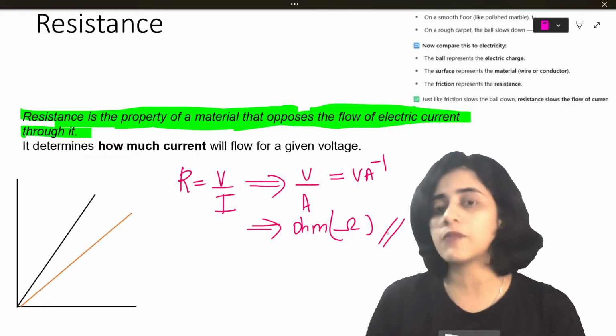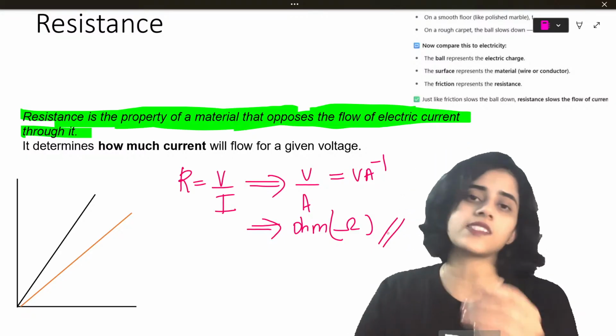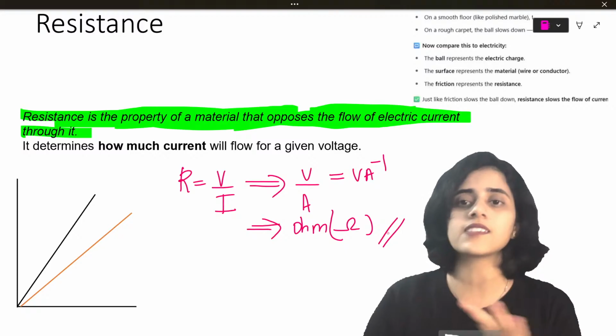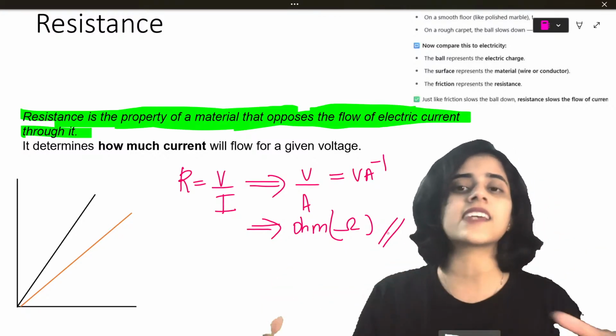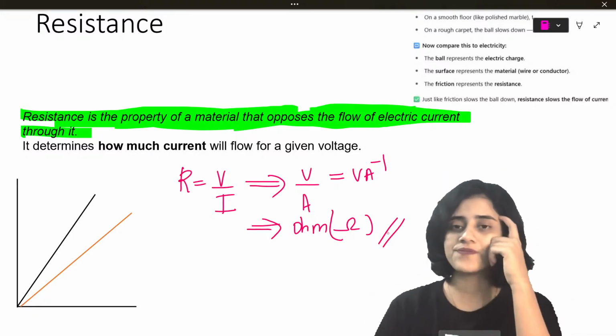Anime fan has asked if there is a material which has absolutely zero resistance. No, nothing in the world is ideal. So nothing will have zero resistance. Everything will have some value of resistance. Okay?